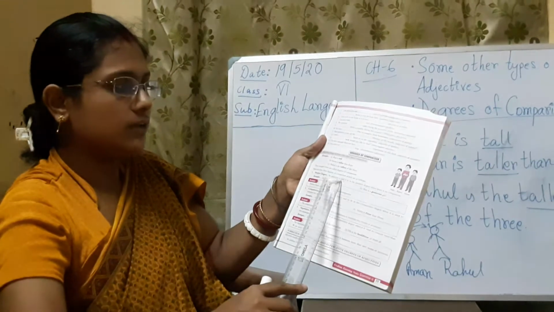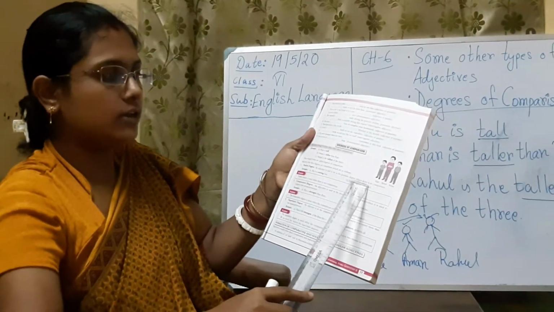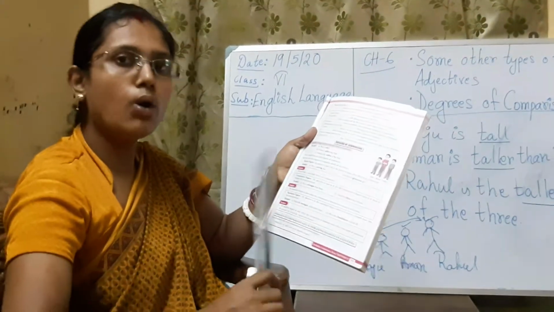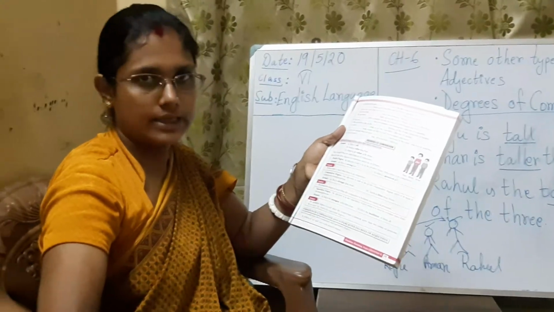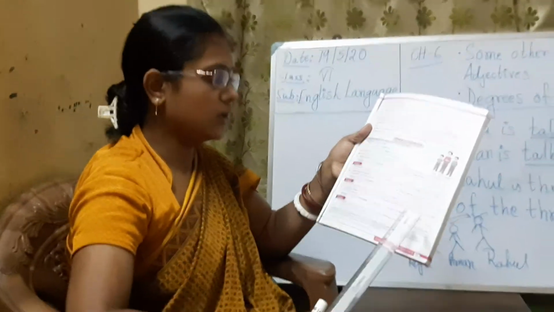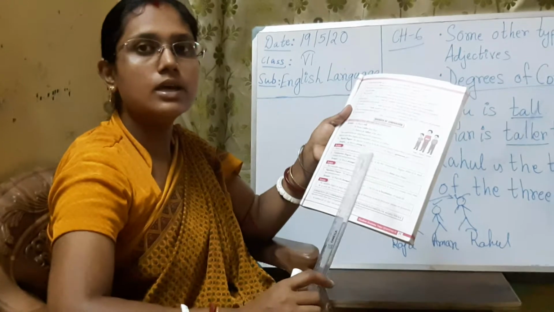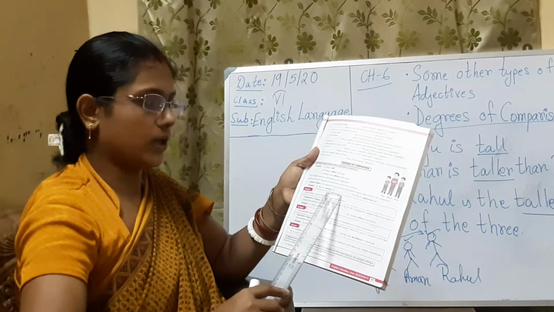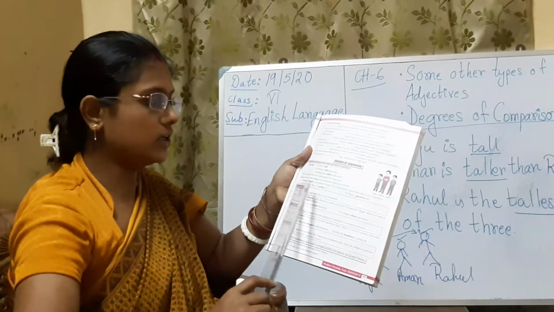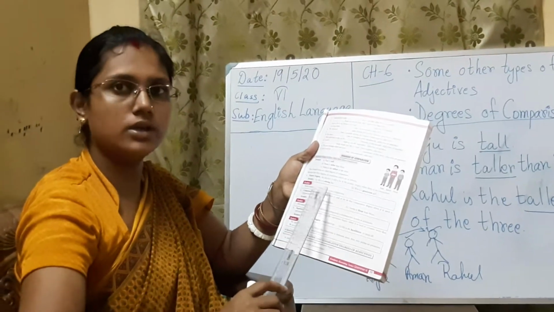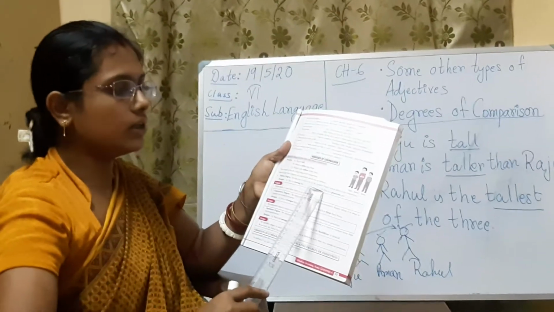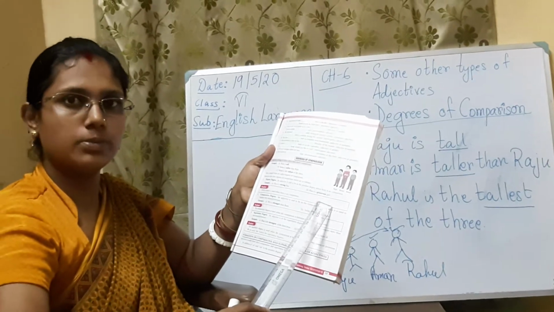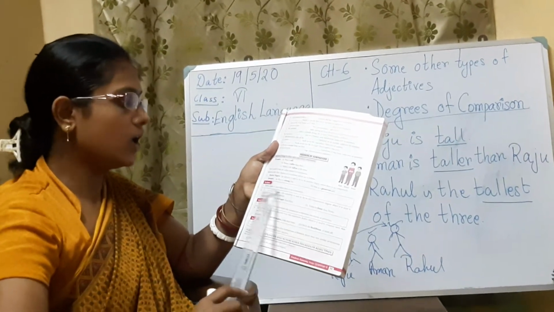An adjective is said to be in the positive degree when there is no comparison. So when no one is compared with anyone else, that is called positive degree. And that sentence will generally state something. Okay? Like Roy is a strong boy. So here only mentioned that Roy is a strong boy. So strong is positive degree. Rita is a generous girl. Generous is positive degree. Okay.